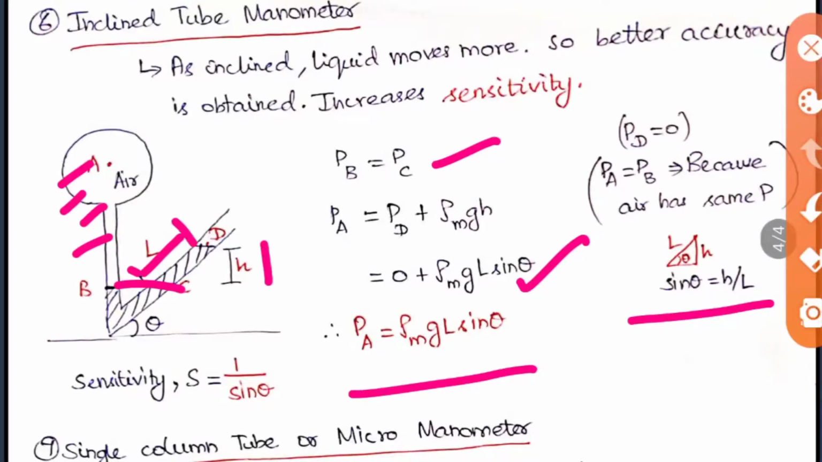And sensitivity S is equal to 1 by sin theta. This is also something they have asked many times in the exams. So based on this we can calculate the sensitivity of the device also.